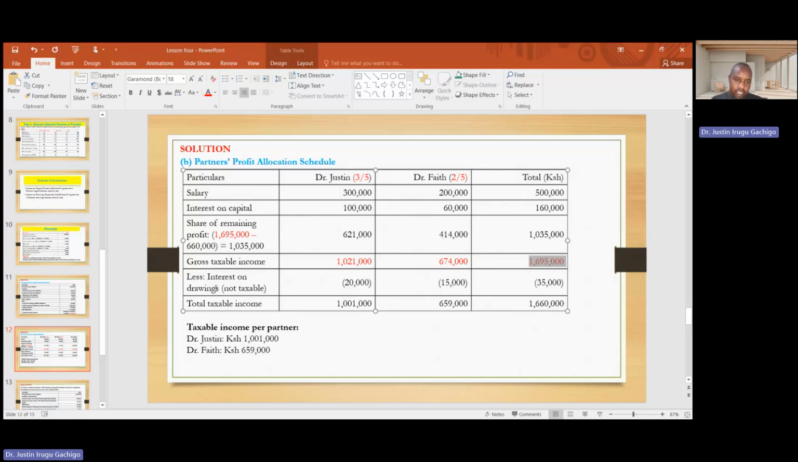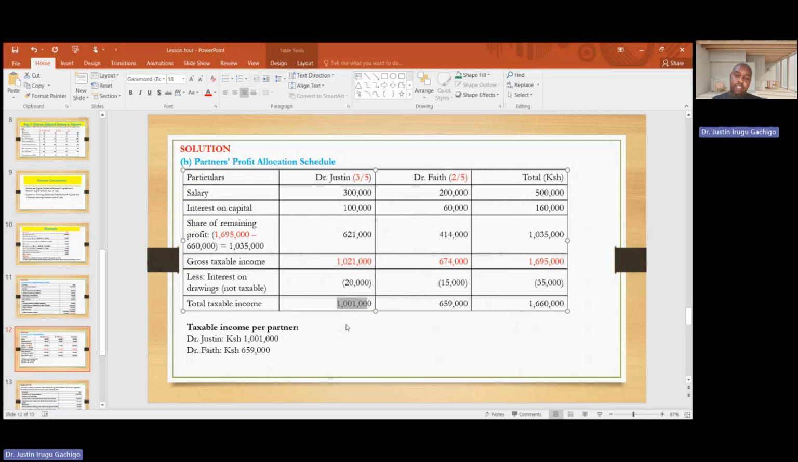Then we have the less interest on drawing. So you deduct this interest on drawing. For example, if as a partner you had injected a capital of 50,000, then you deduct 20. There is always an interest on drawing to discourage partners from drawing capital. So these are the ones that we are deducting from partners' gross taxable income, and therefore we get a taxable income as this one here for each partner. This is what the partners are going to be taxed by KRA.